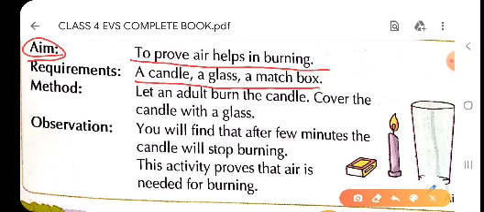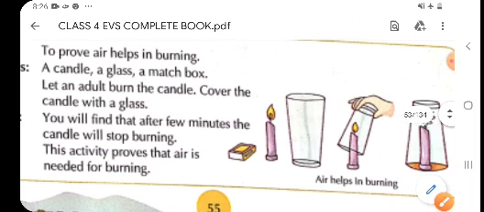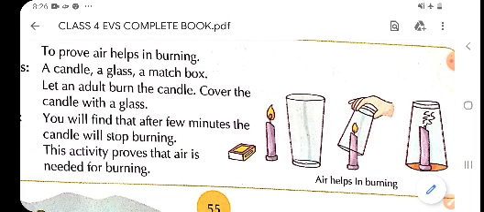Now method: we will take the help of an adult and ask them to light up the candle. Children, we will not light the candle ourselves. It is dangerous for us because we are not that grown up. So we will take the help of our parents and ask them to light up the candle. Now children, cover the candle with a glass. When we covered the candle with glass, it burnt for a few minutes, and after that it stops burning.